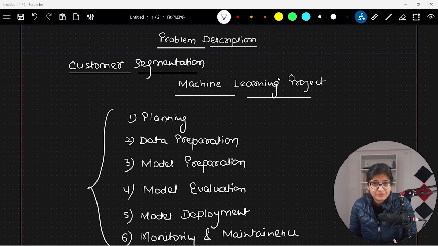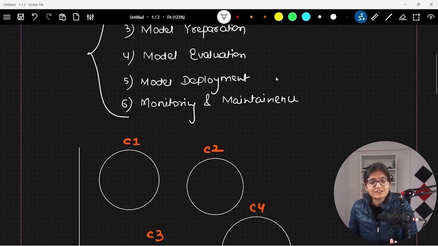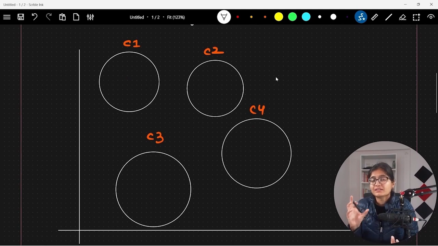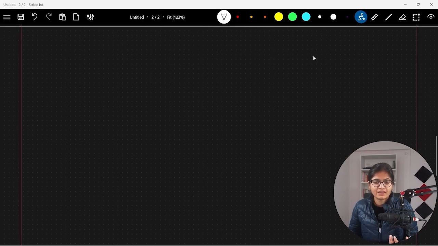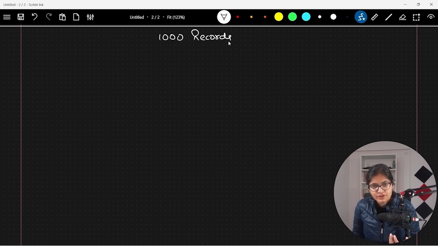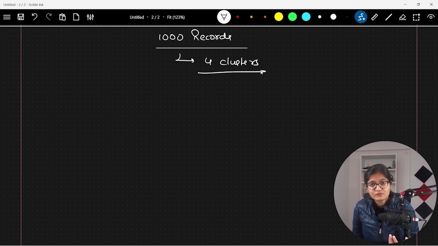We can apply any of them, so we need to see which particular model can work better here. And once we get the clusters, for example, maybe I will have 1000 records in my data set, and for those 1000 records, suppose you will be able to form 4 clusters. That is fine.